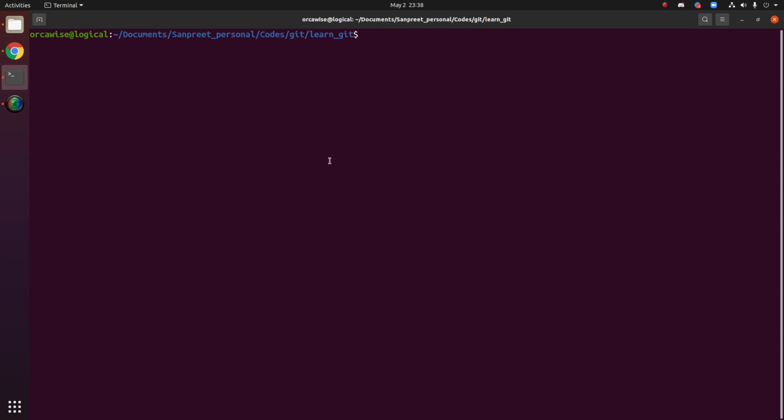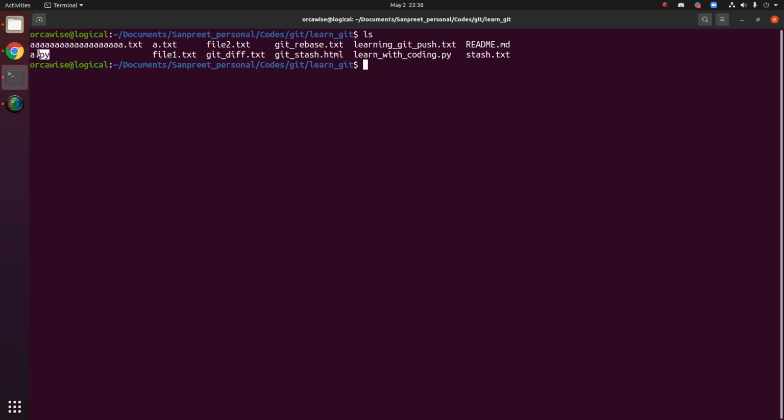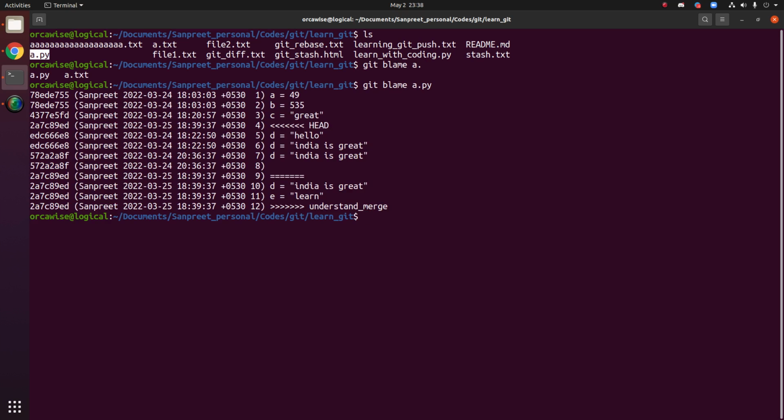As I promised, let's see what Git blame does. For example, a.py is a file where I need to look at the details of each line. Then I write git blame and the name of that file. Wonderful. It will give me the commits, the person who committed, the timestamp, as well as the line number and what is written in that line.